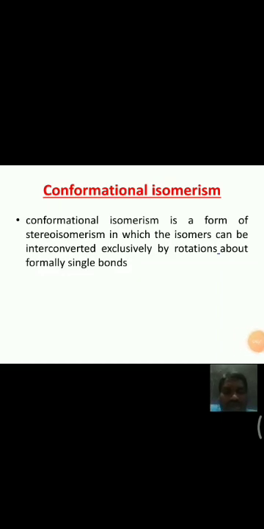Conformational isomerism is a form of stereoisomerism in which the isomers can be interconverted exclusively by rotations about single bonds.